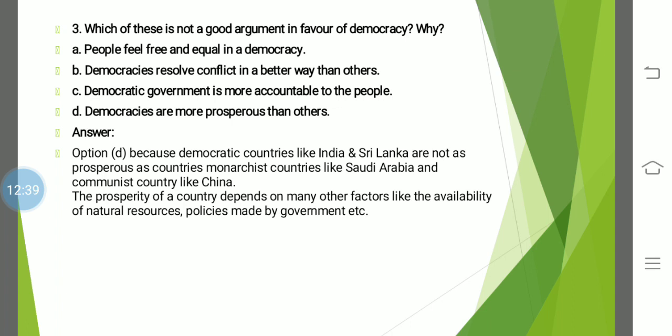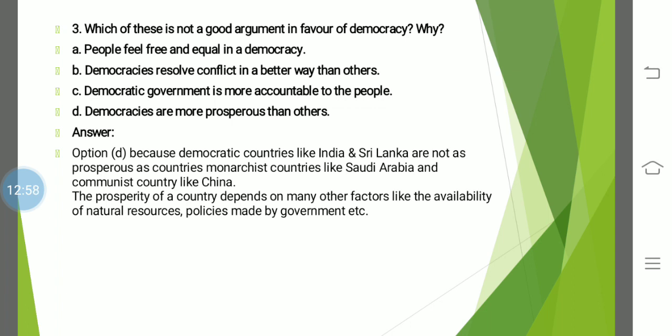Next, democracies are more prosperous than others. See, we cannot say that being democratic is being prosperous. It is just a way we run our country.